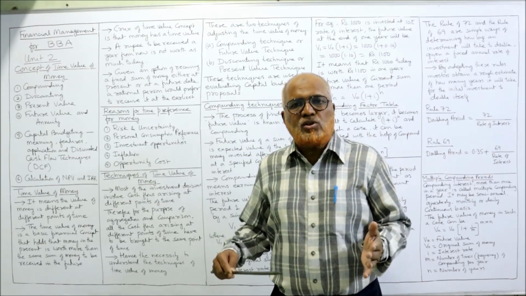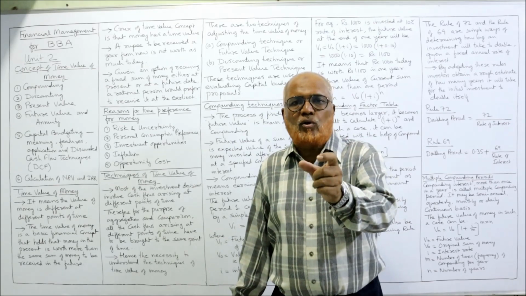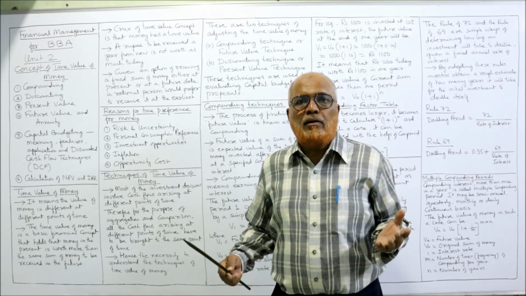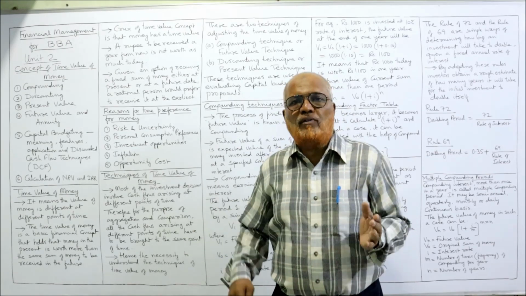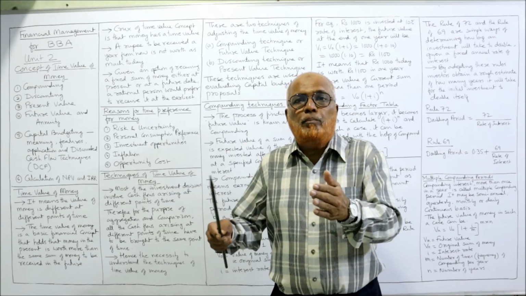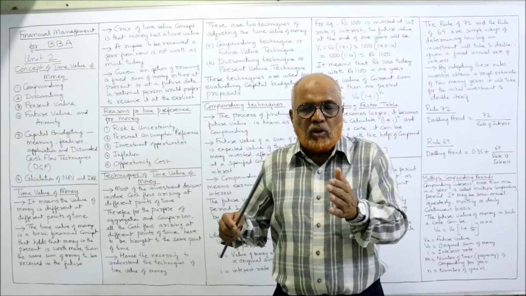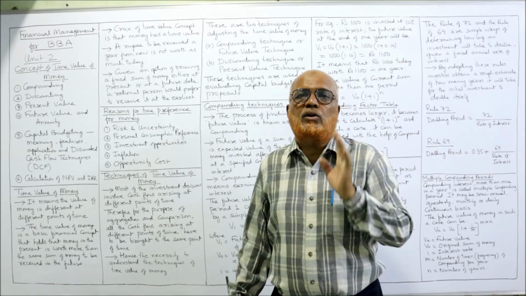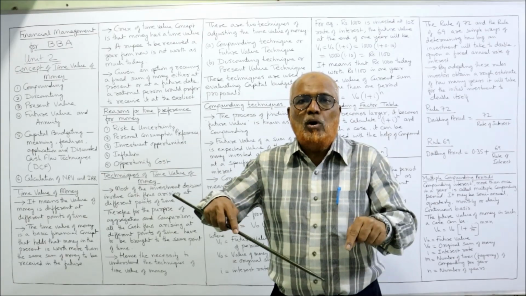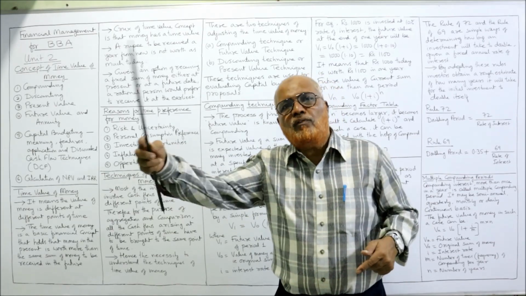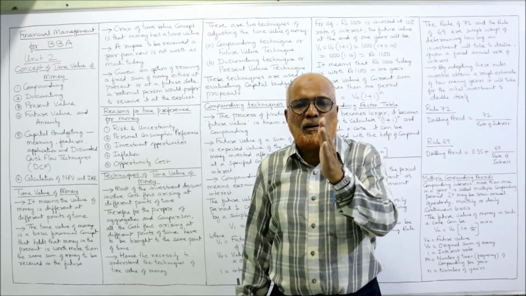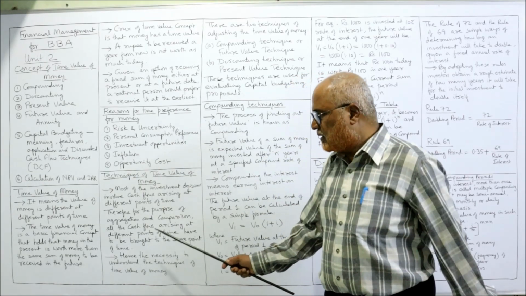Similarly, in the case of business also, if we have cash inflows at two different points of time, we cannot directly compare today's value and the future value. We cannot compare because the value is different. So we have to bring both the cash flows to a certain point of time. That means bring the future cash flows to the present value or take the present value to the future value. Like this, we have to bring the cash flows to a particular point of time.